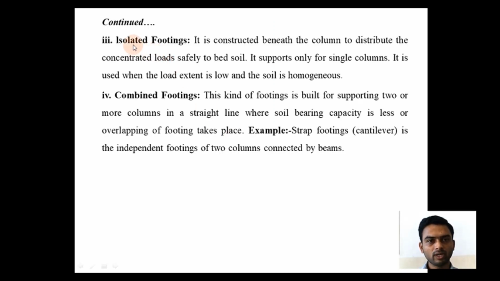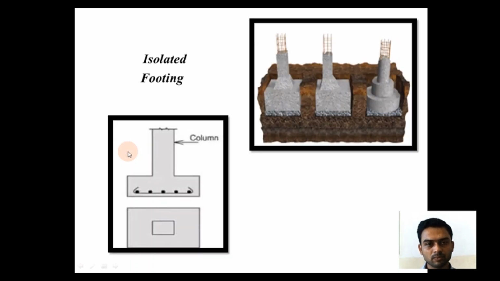Now, third type of footing is isolated footing. It is nothing but a single individual footing which is constructed beneath the column to distribute the concentrated load safely to the bed soil. It is basically used when the load extent is low and the soil is homogeneous. Fourth, combined footing. This kind of footing is built for supporting two or more columns in a straight line where soil bearing capacity is less or overlapping of footing takes place. Example, strap footing is the independent footing of two columns connected by beams.